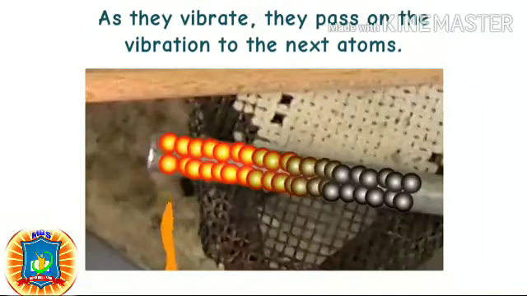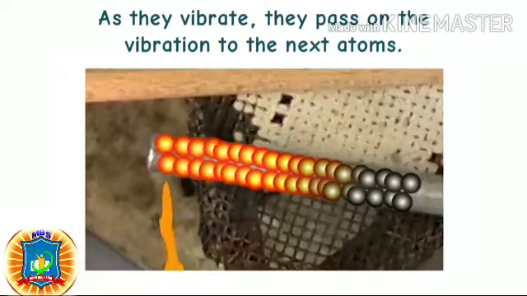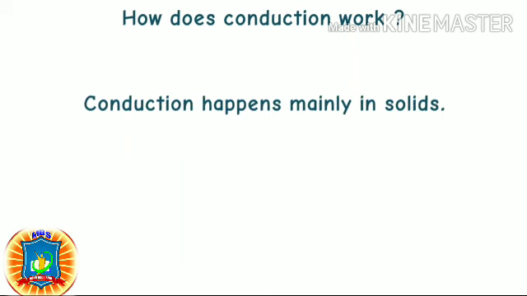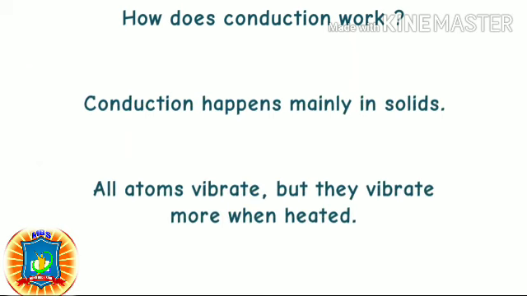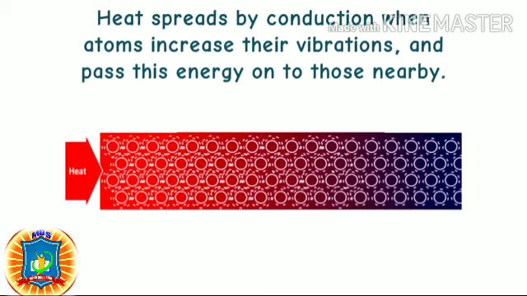As they vibrate, they pass on the vibration to the next atom. Conduction happens mainly in solids. All atoms vibrate, but they vibrate more when heated.